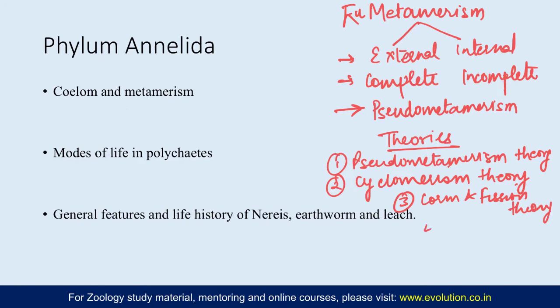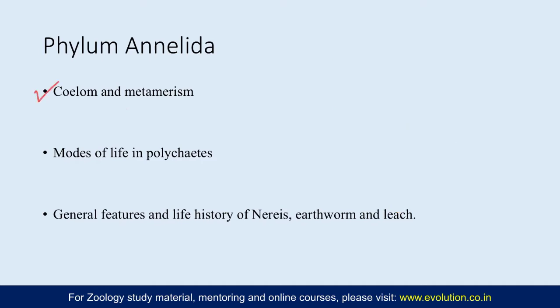and the fourth one, which is the most accepted, is the locomotion theory, given by R.B. Clarke in 1964, which explained metamerism not just with respect to annelids, but even further all the higher phyla. When they show metamerism, what is the purpose of it? So all these four theories you need to cover under metamerism. So that completes the first aspect under phylum Annelida.